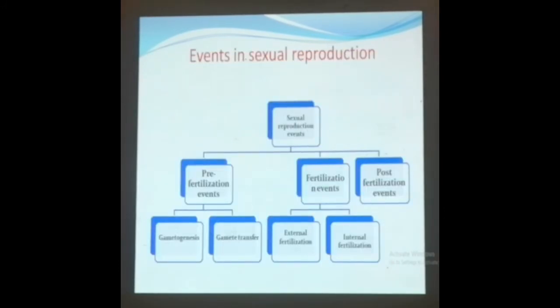Now moving on to the major events that take place in sexual reproduction: mainly the pre-fertilization event, the fertilization event, and the post-fertilization event. Pre-fertilization: we know that fertilization happens after the fusion of the gametes, the transferring of the male gamete into the female. This event includes two important processes: one is formation of the gamete and the other is gamete transfer. So before fertilization happens, these two things are very essential to be learned.